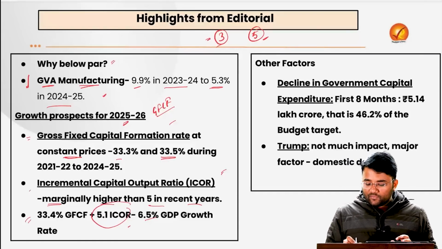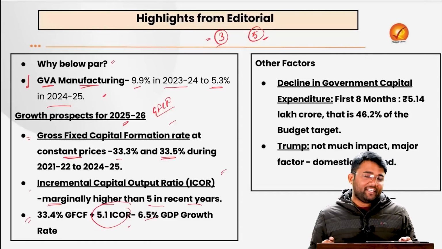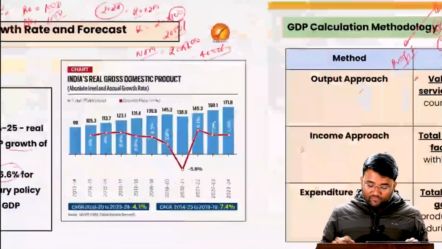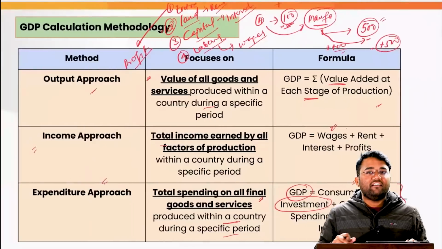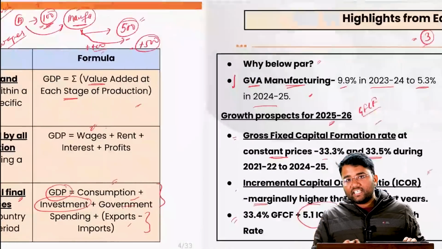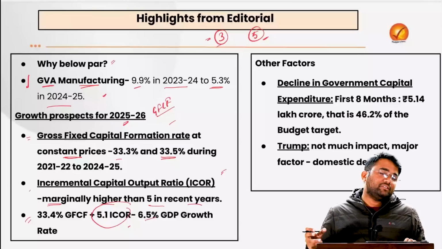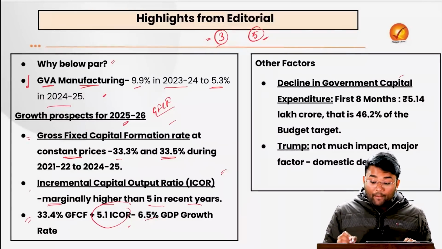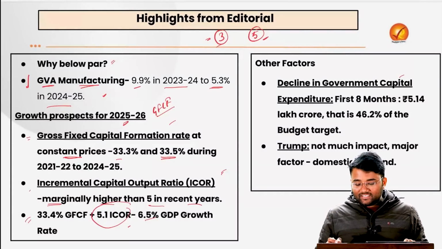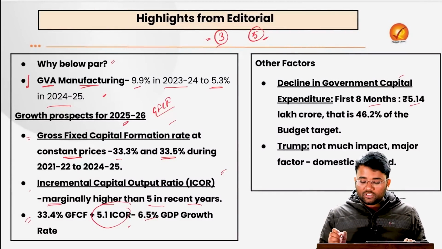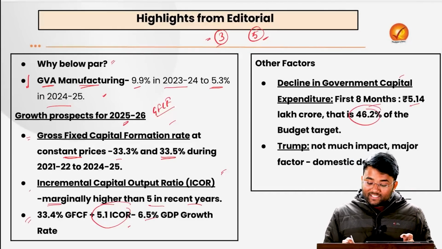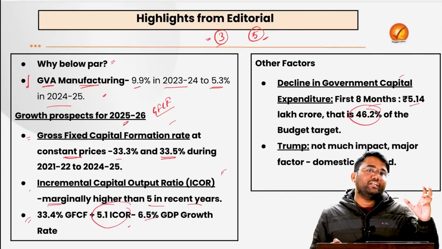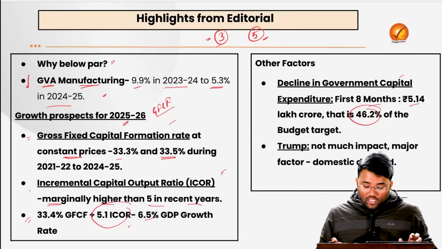Also other factors, for example, the decline in government capital expenditure. This was one of the components here. You have seen that in government spending, we have the government's expenditure as well as whatever government investment is happening. Here the capital expenditure, especially the investments, etc. In the first 8 months, it was only rupees 5.14 lakh crore, which was 46% of the budget target of the previous year.